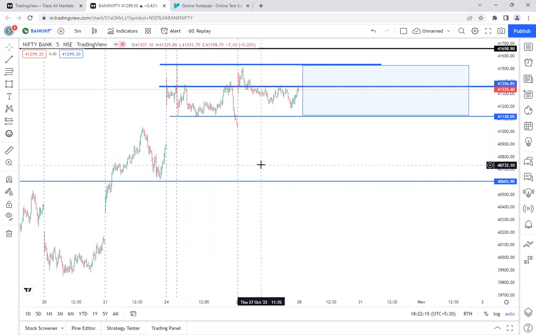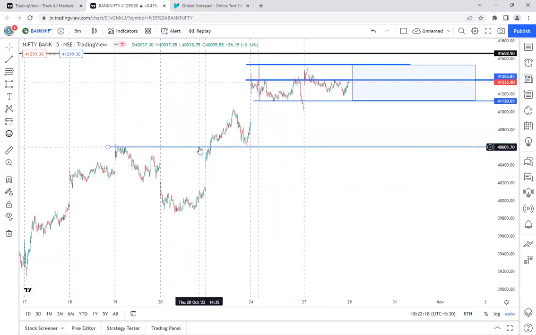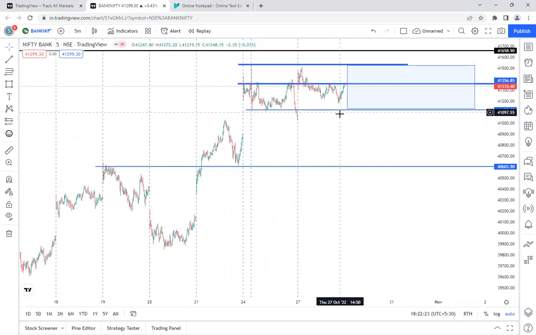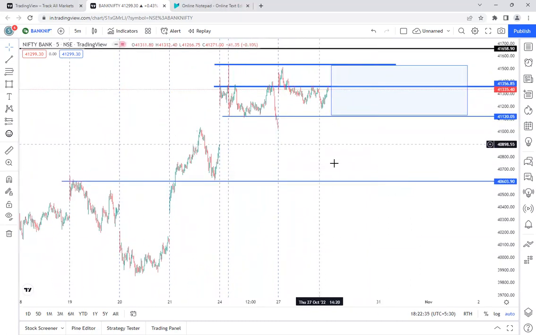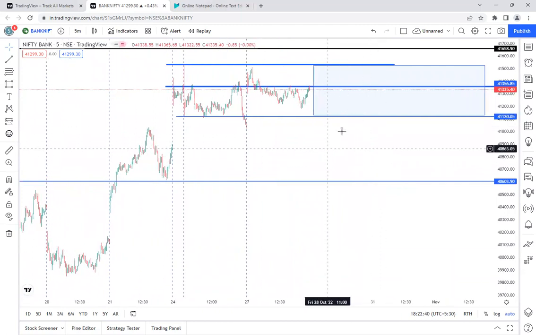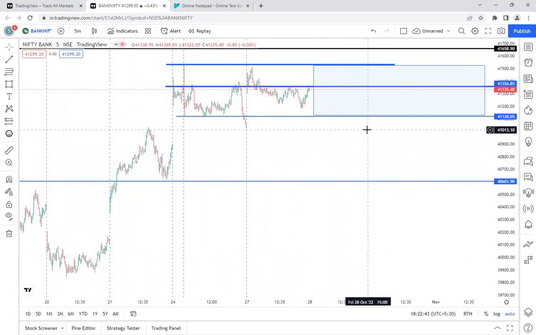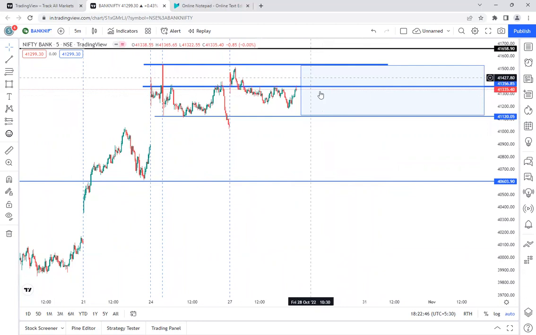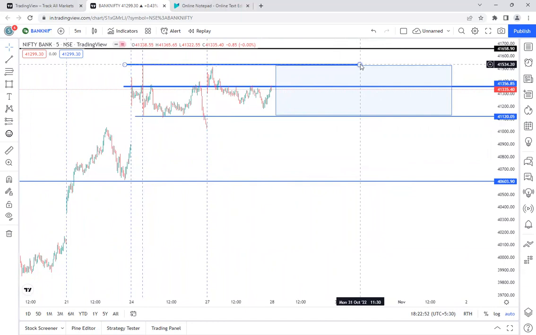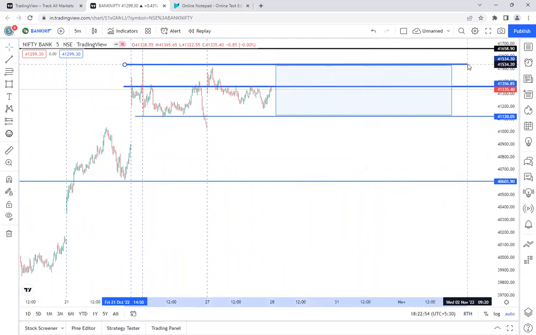That is very important. If that falls, there are chances that it may come up to this level where it has taken support earlier. So if this breaks and Bank Nifty trades in this zone, there are chances. We cannot say strongly that it will come down to this point, but there are chances. That is risky, but still, sellers will be somewhat stronger compared to the buyers in this zone. But we have to wait. If it comes down, we have to see how it behaves there, then only can we plan accordingly. Until that point, if Bank Nifty is trading in this zone, don't take any short positions. And even for the long position, just wait for it to break the 41,500 level.